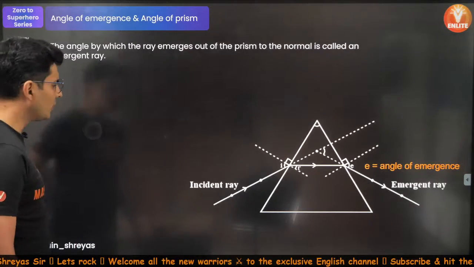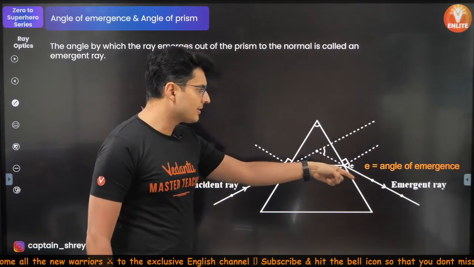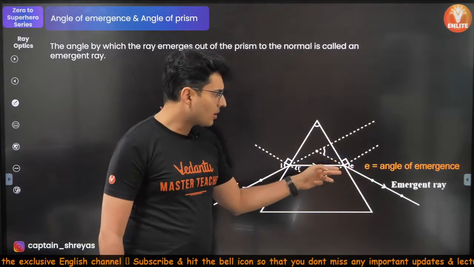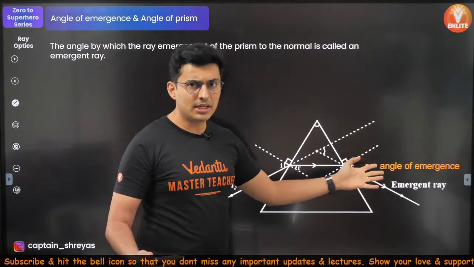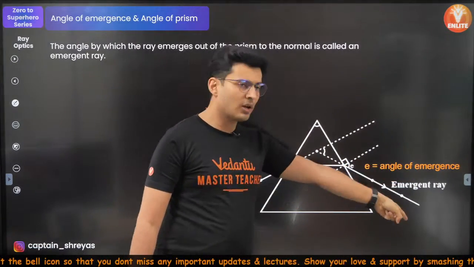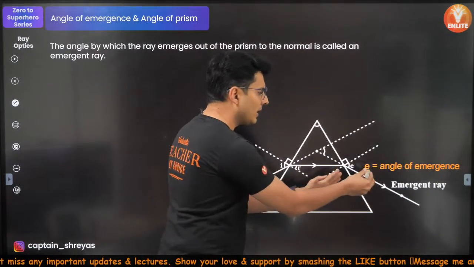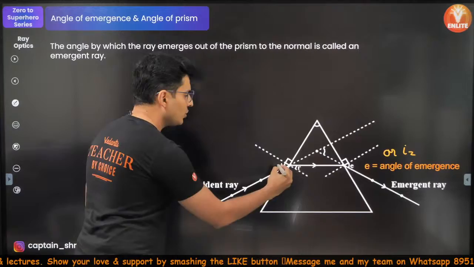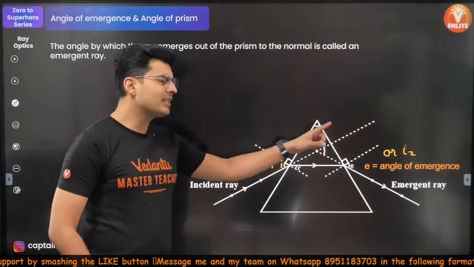First of all, if you notice, the incident ray refracts and then again refracts. This final angle through which it comes out, made with the normal, is called the emergence or emergent angle, or angle of emergence. This is your emergent ray. This is your incident ray. Usually this is called E, or even you can call it I2, and usually this is called I1, the angle of incidence. Why is it called I2?